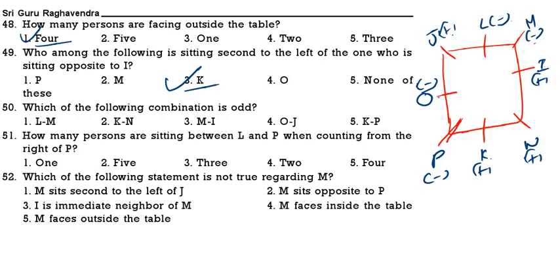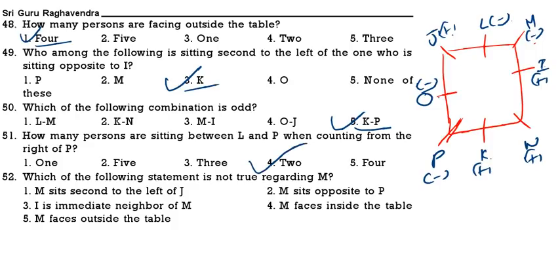Find the odd one out. L, M: L right side. This is not left side, this is right side because L is facing outside. K, N: K right side. This is right side, this is also right side. M, I: right side. O, J: right side. K, P: left side. This is left. So which is the odd one out? KP. How many persons are there between L and P when counted to the right side of P? When you count to the right side of P means left side of P, 2 persons.